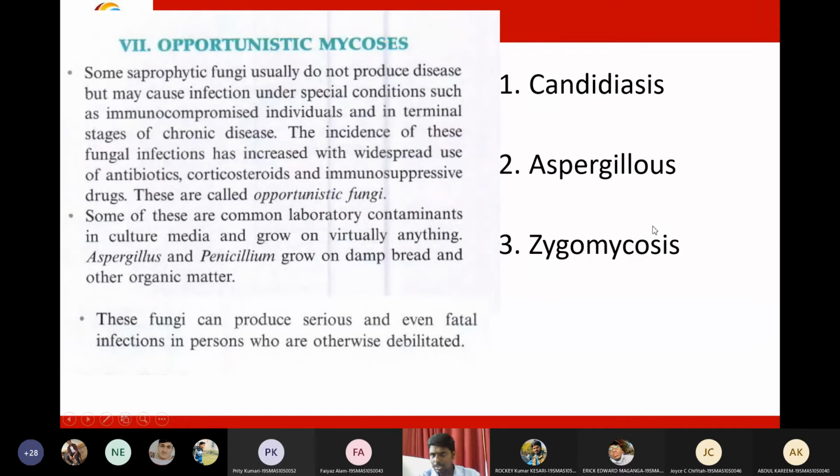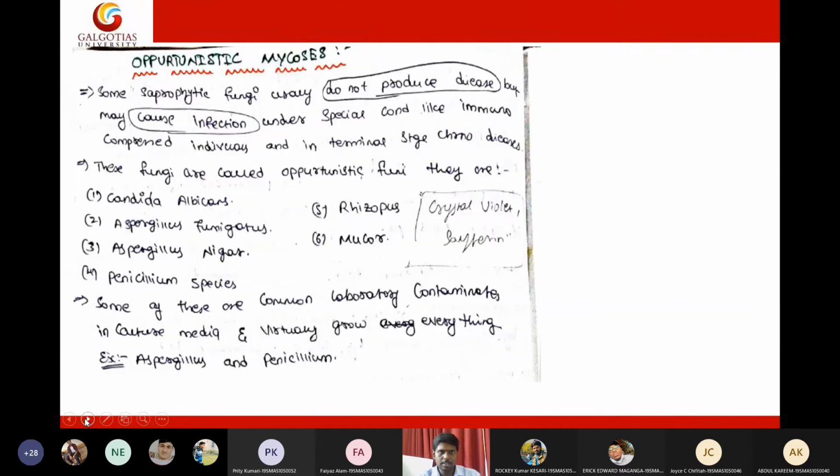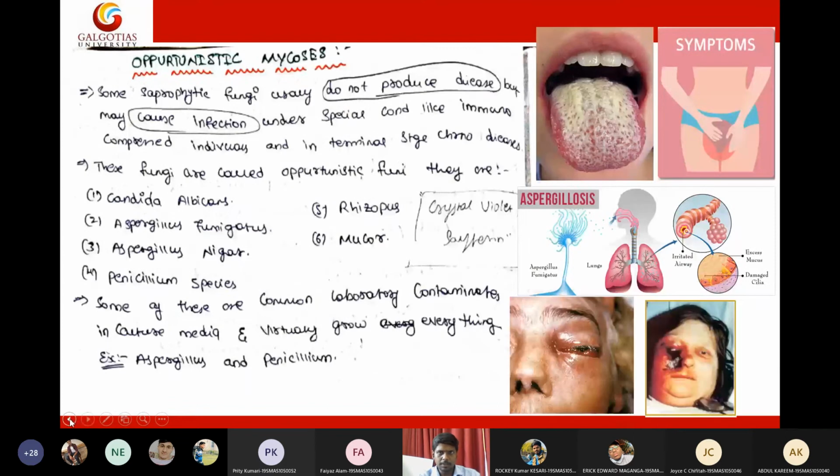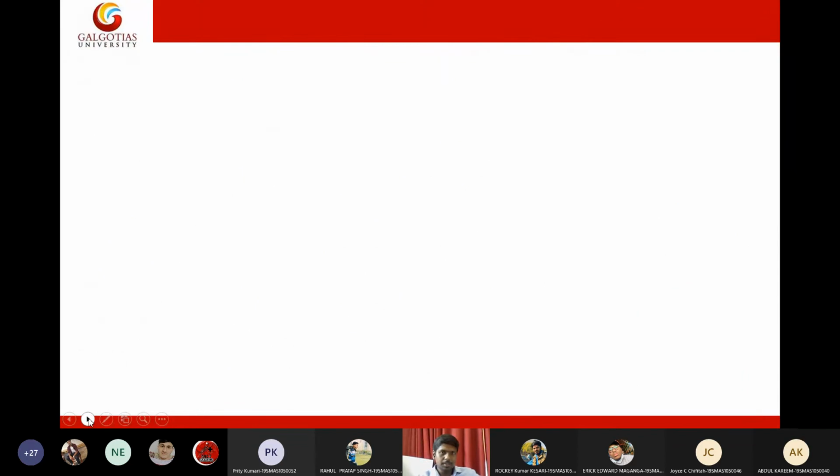First we discussed mucormycosis or zygomycosis. Then we can move on to the second infection, which is candidiasis. So these are the three things. First one is Candida infection, second one is lung infection, which is Aspergillus, and third one is zygomycosis or mucormycosis. So next, let us discuss this Candida infection.